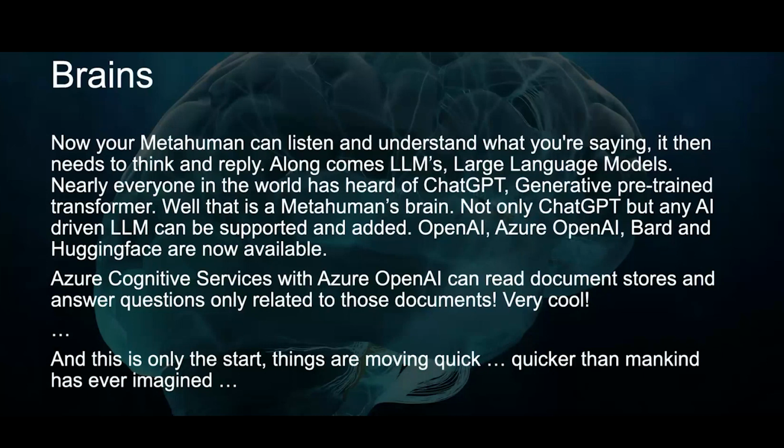So then we needed brains. When we first initially created this, we put in Dialogflow, and it was very restrictive. You had to program Dialogflow for every single response. And if someone said anything out of those responses that you had programmed in, even if you put 50, 100 of them in, it would just say, I don't know. It was very rudimentary and quite stupid, really. But it worked, and it was good for things like making an ordering bot. If you're just ordering specific items off a menu, it was good to train it for that.